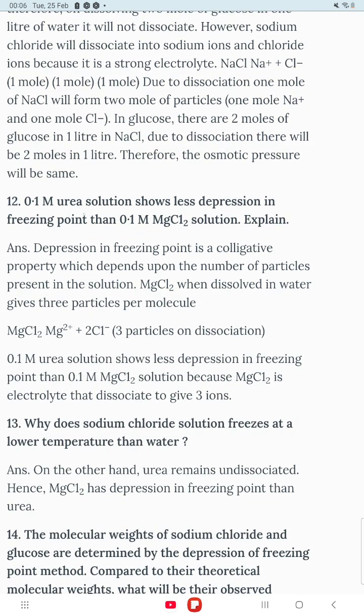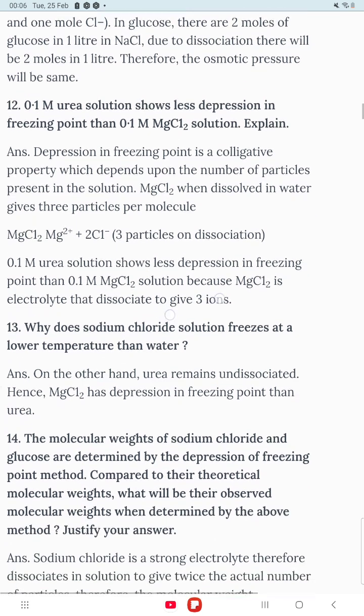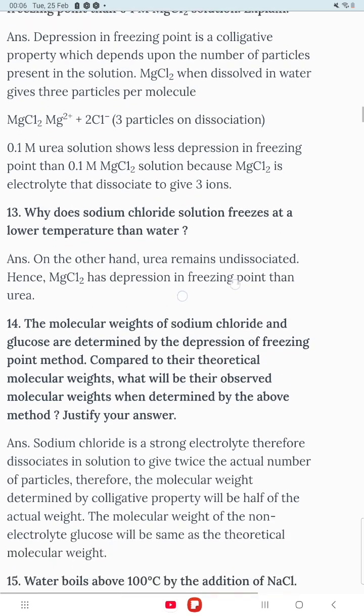Next one: 0.1 molar urea solution shows less depression in freezing point than 0.1 molar MgCl2 because of the van't Hoff factor; the number of ions is increasing, student. So the depression in freezing point will be more for MgCl2.